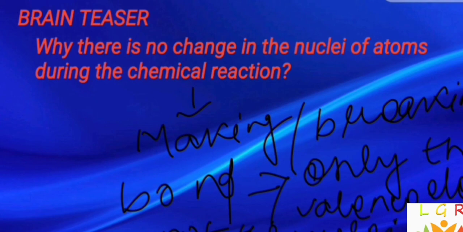This is the reason why the nuclei are not involved during a chemical reaction.